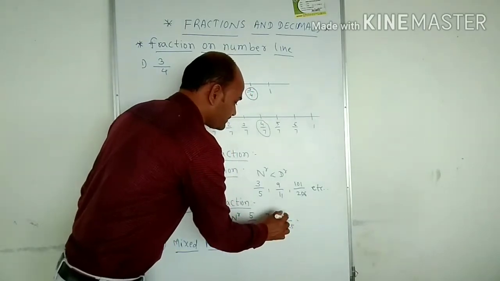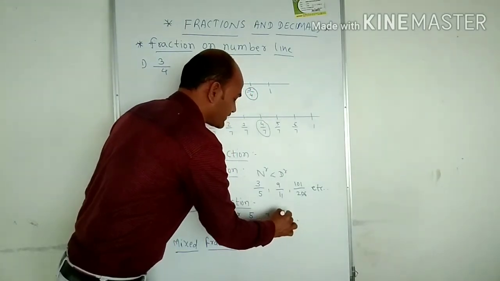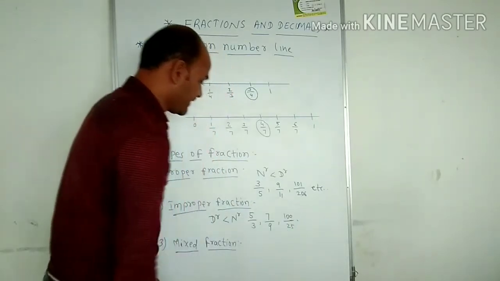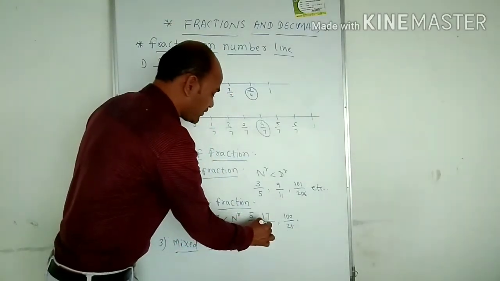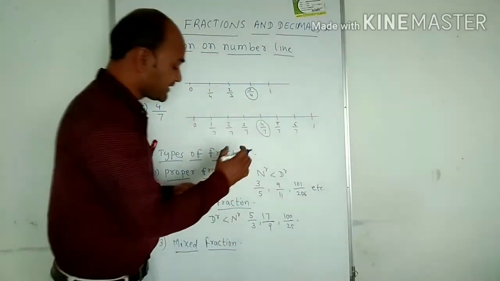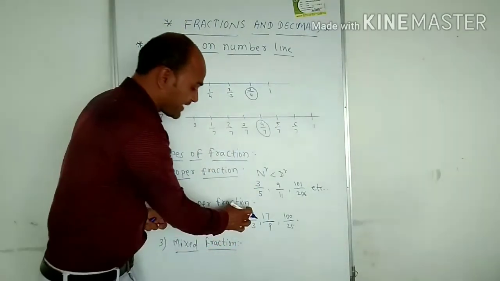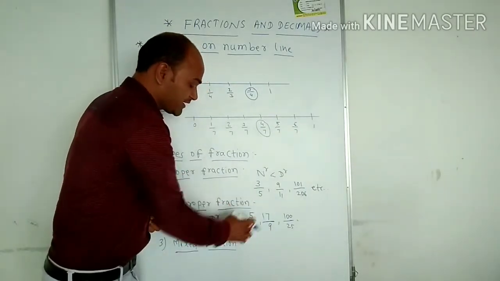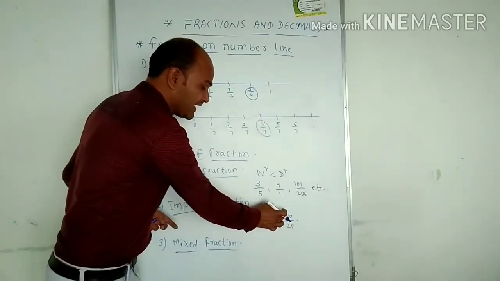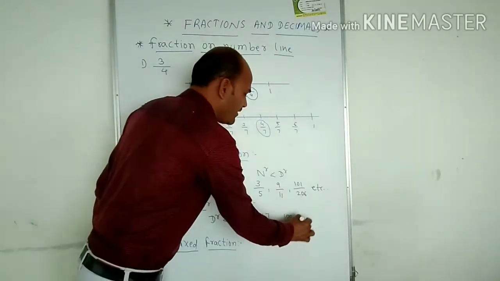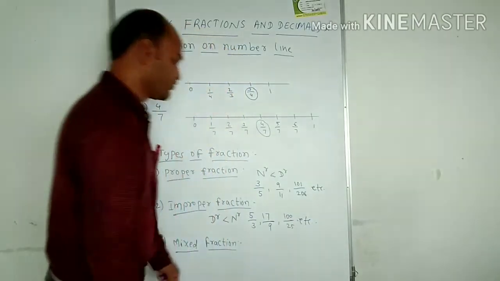Sorry, this one is wrong. It is 100 upon 25, because here the numerator should be bigger. Here also we can take 17 upon 9, because the numerator should be bigger and the denominator should be smaller. Here 5 is bigger, numerator is bigger, denominator is smaller. 17, numerator bigger, denominator smaller. 100, numerator bigger, denominator smaller. In this way, we should write many improper fractions.